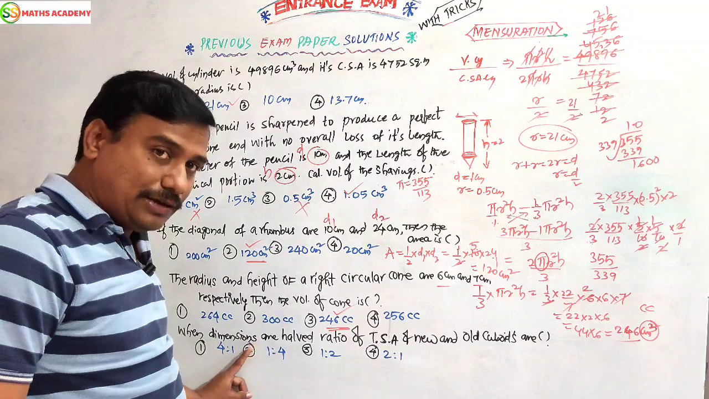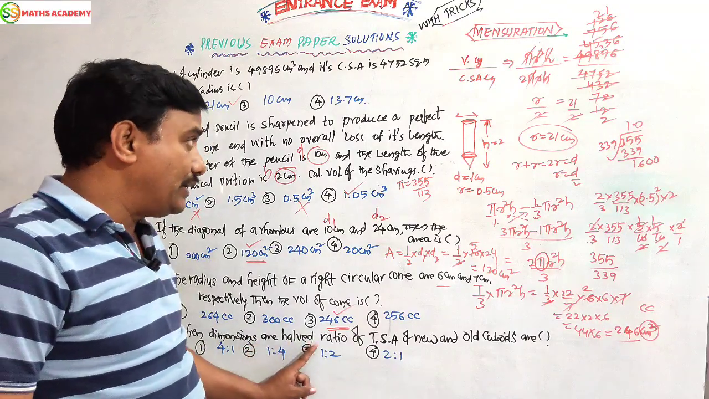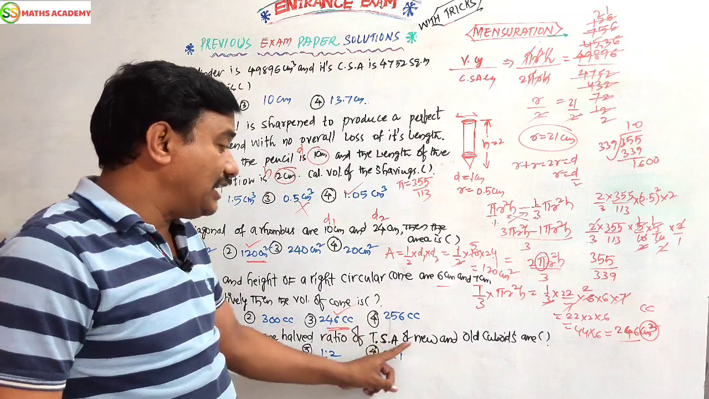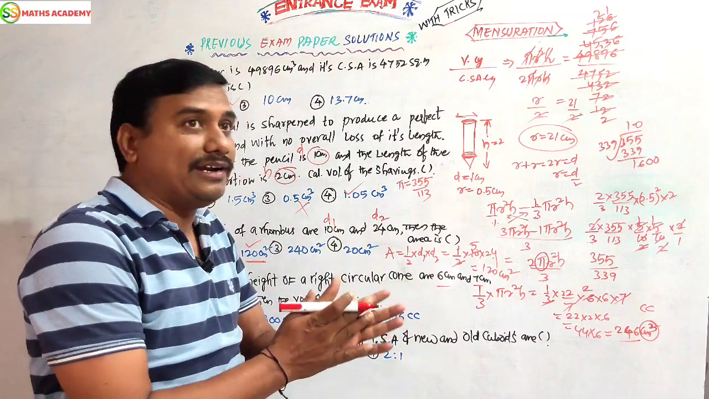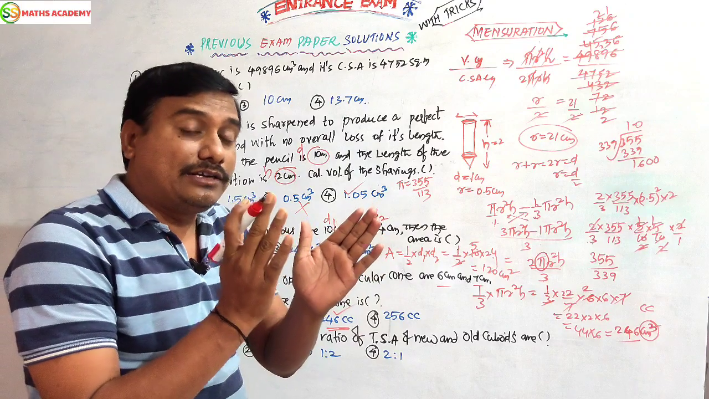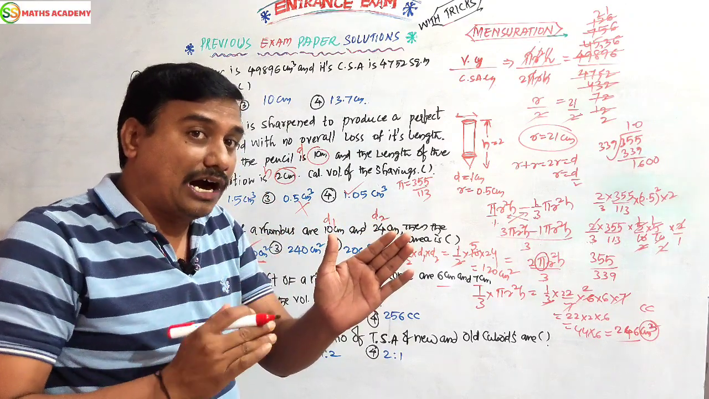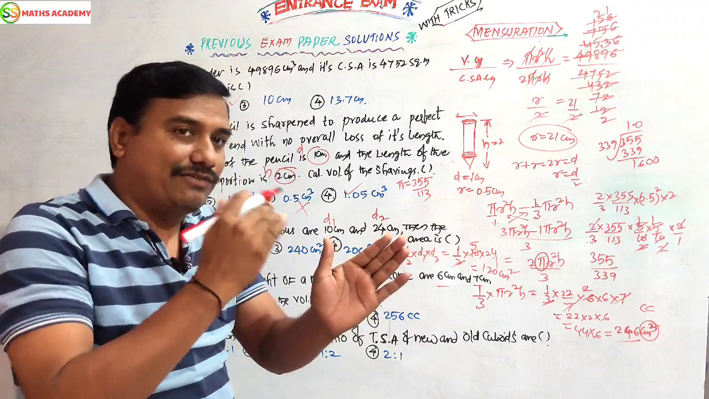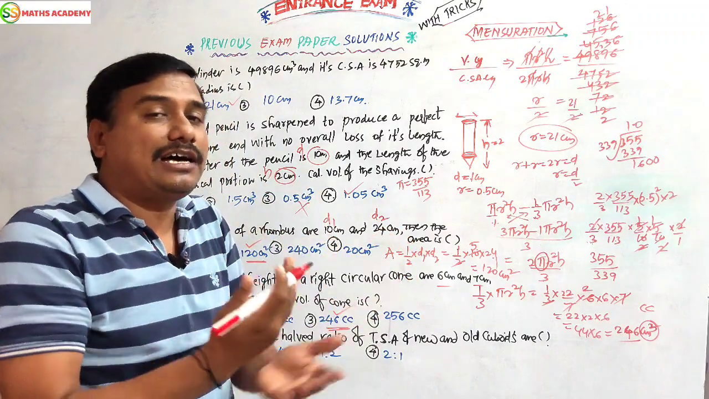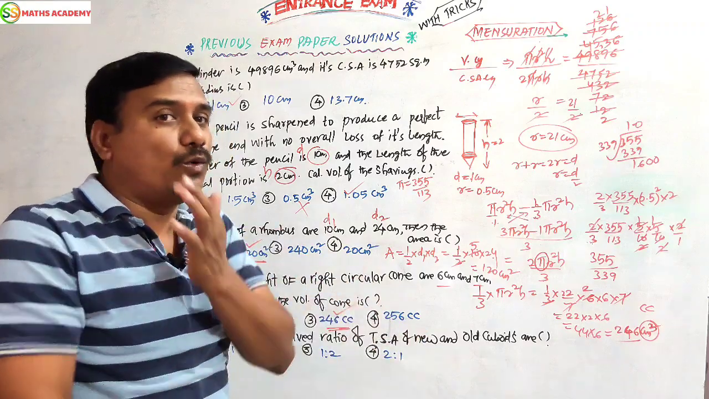Now the fifth question is here. When dimensions are halved, what is the ratio of TSA of the new and old cuboid? TSA of the cuboid is given. In that, the dimensions will be halved. Half means 1 by 2. What is the ratio of the new and old cuboid?